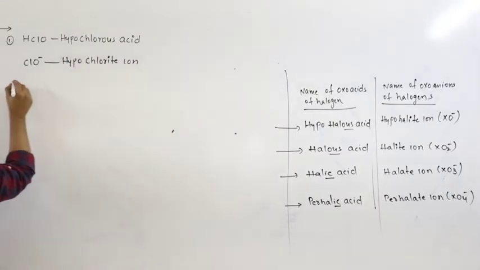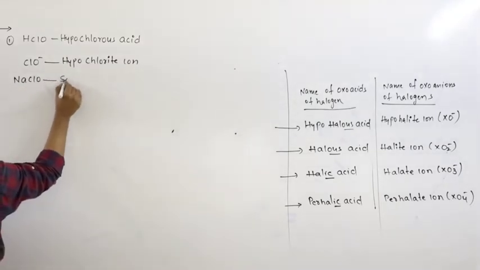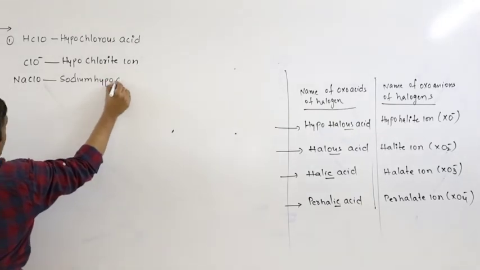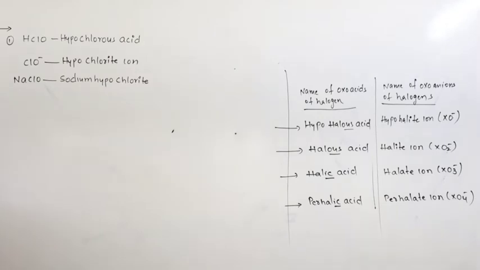If I write the salt NaClO or NaOCl, both are the same: sodium hypochlorite. This is the name of the acid, its anion and salt.